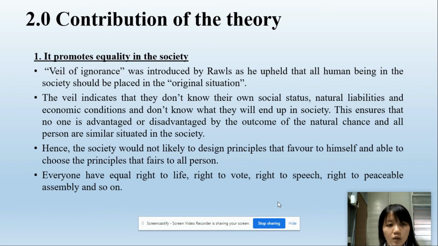This ensures that no one is advantaged or disadvantaged by the outcome of natural chance, and all persons are similarly situated in society. Hence, society will not be likely to decide on principles that favor itself and will be able to choose principles that are fair to all persons. Therefore, the theory of justice ensures that everyone has equal rights to life, right to work, right to speech, right to peaceable assembly, and so on.